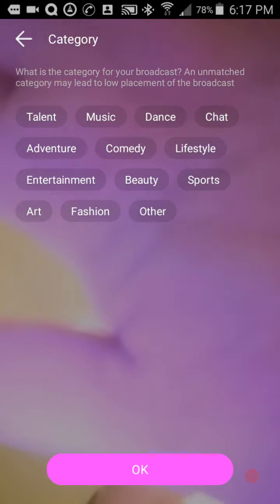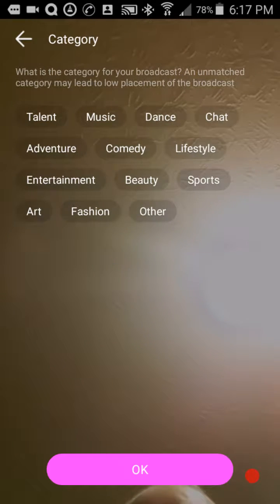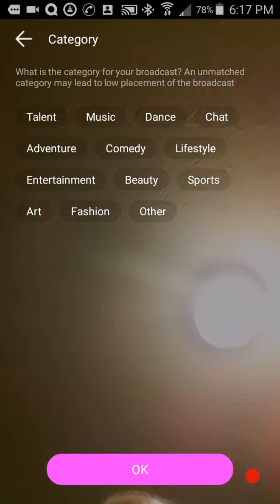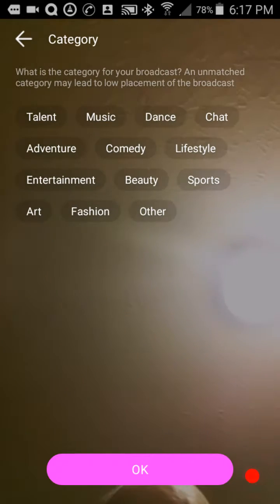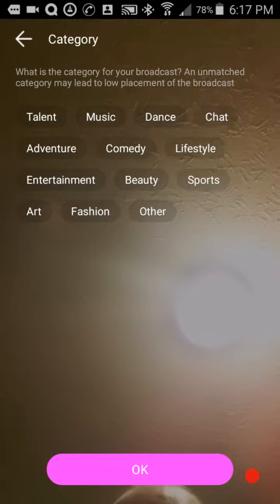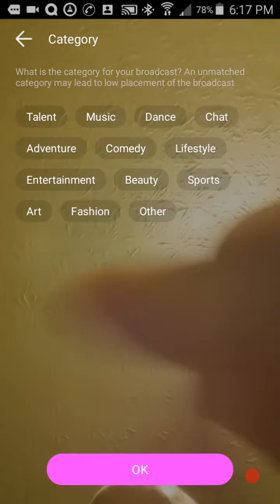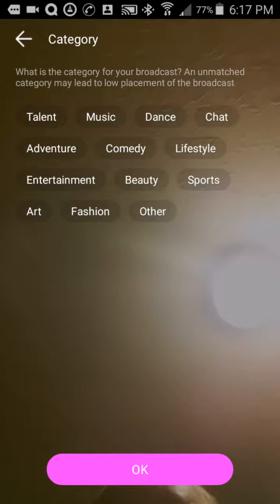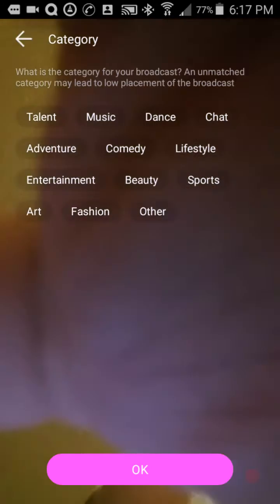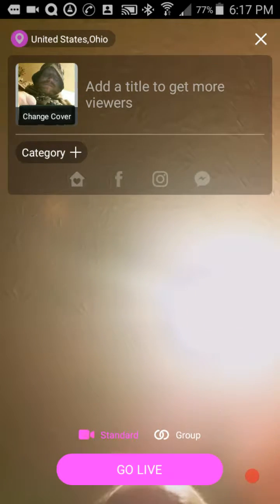Then you're going to select what kind of category you're doing so it can help you get featured or categorized on the homepage board, so people can find by interest what they want to see, where you're broadcasting or what you're broadcasting. You can have a chance of meeting new people that way. It could be chat, you could be dancing, you can play music, you can be doing something talented. No matter what category you select, it's going to categorize your broadcast in that category.